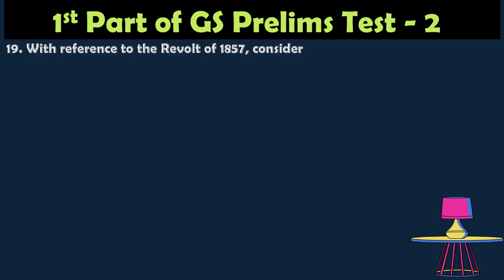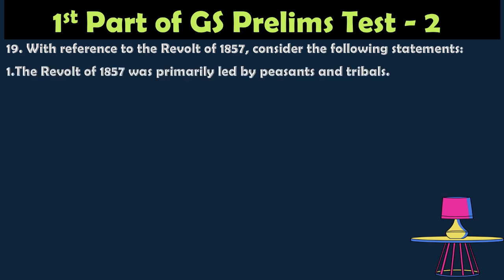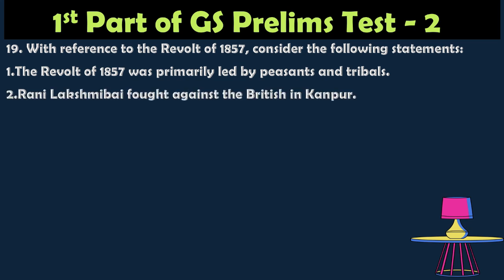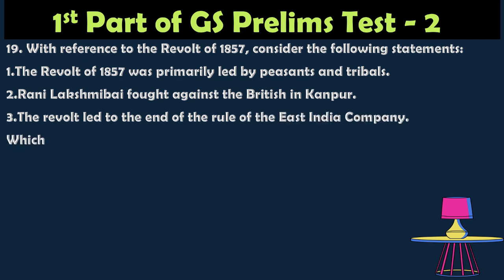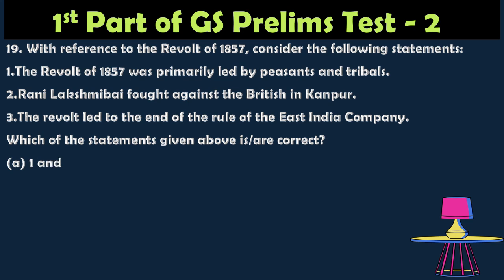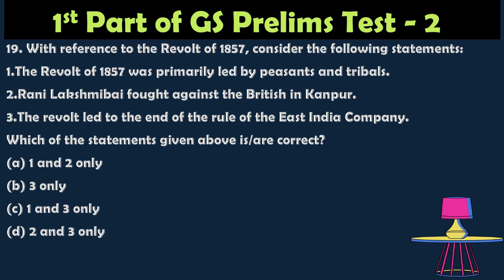Question number 19. With reference to the revolt of 1857, consider the following statements. 1. The revolt of 1857 was primarily led by the peasants and tribals. 2. Rani Lakshmi Bai fought against the British in Kanpur. 3. The revolt led to the end of the rule of the East India Company. Which of the statements given above is correct? Option A: 1 and 2 only. Option B: 3 only. Option C: 1 and 3 only. Option D: 2 and 3 only. The option is C, 1 and 3 only.